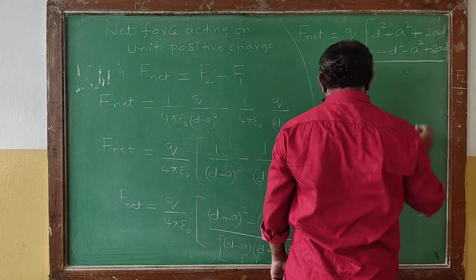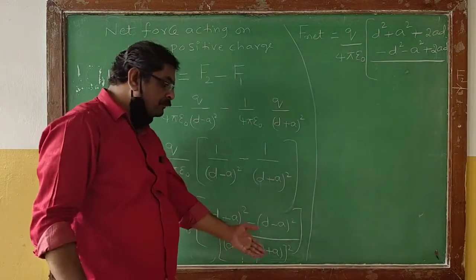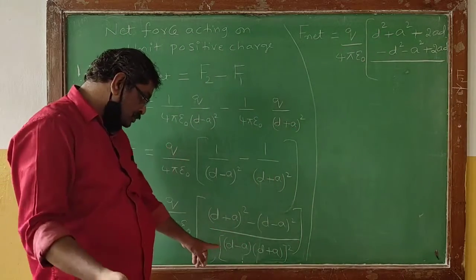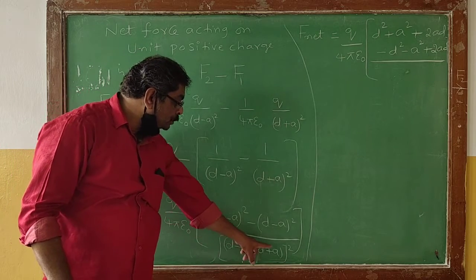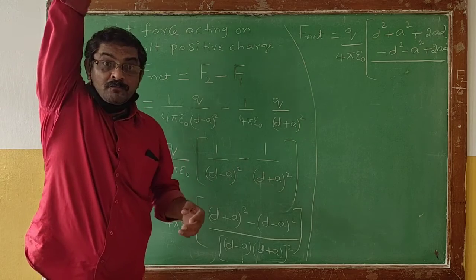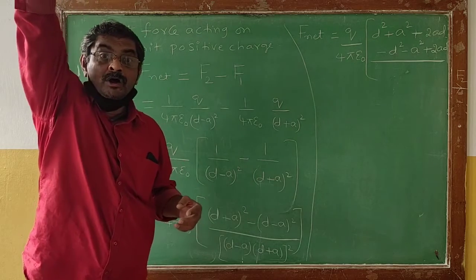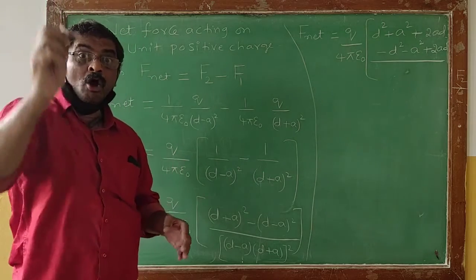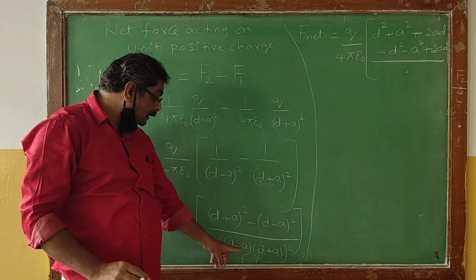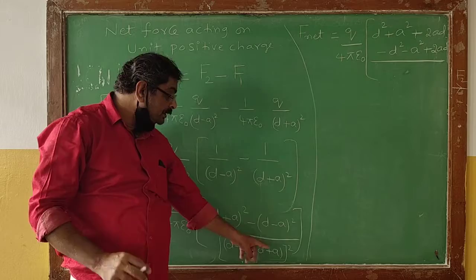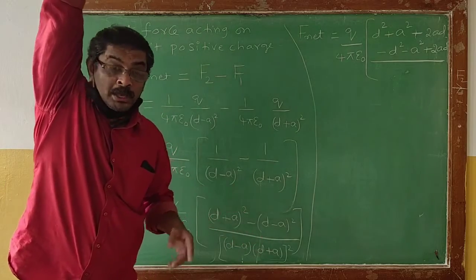2ab. Now what are we getting in the denominator? If you look here, a minus b into a plus b will be a square minus b square, whole square. So we are getting d minus a into d plus a whole square.